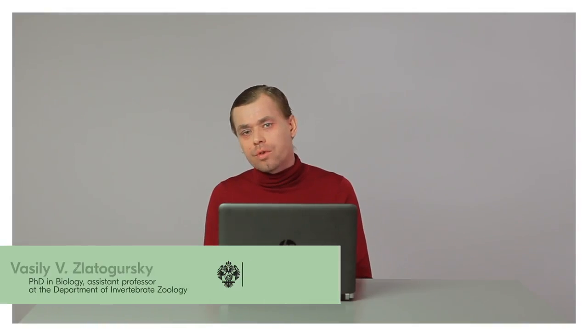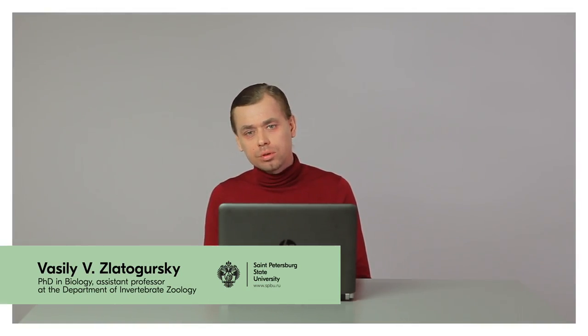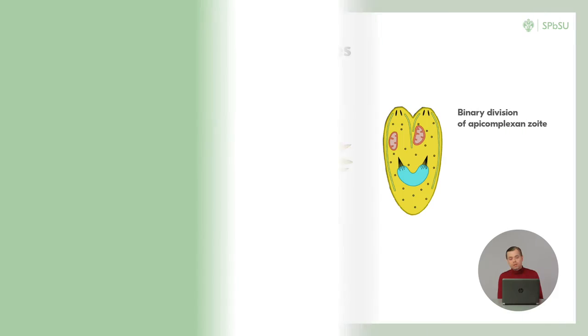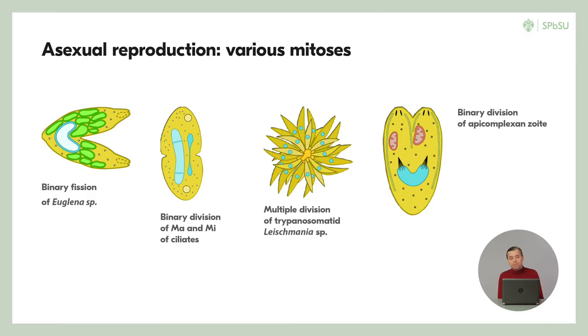At the heart of asexual reproduction in protists lies the mechanism of mitotic cell division. There are different variants of mitotic division in these organisms. All known types of mitosis can be found in protists. There are diplomitosis and haplomitosis.